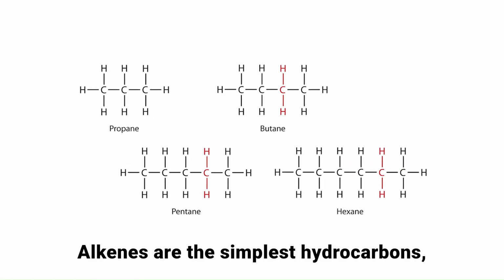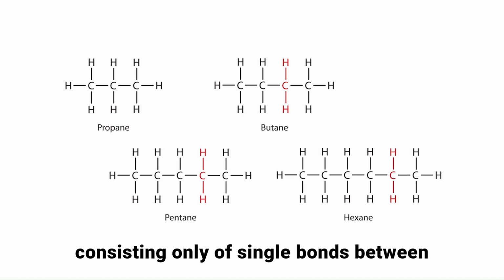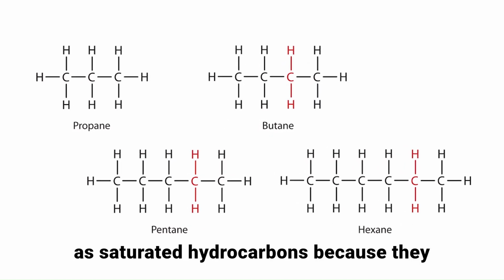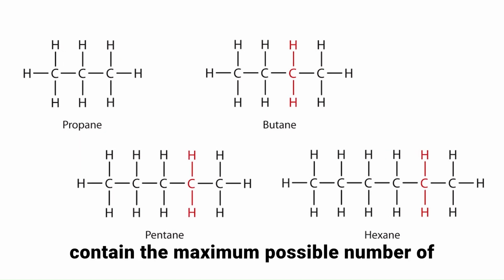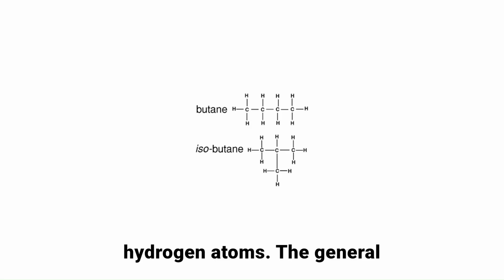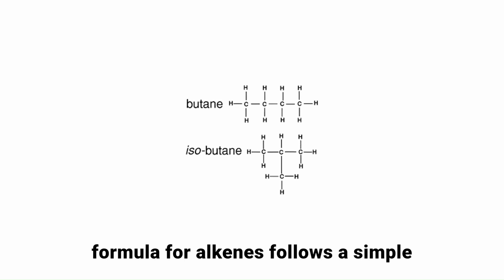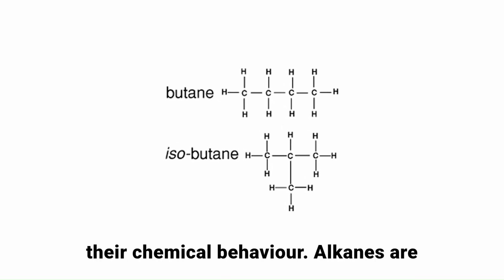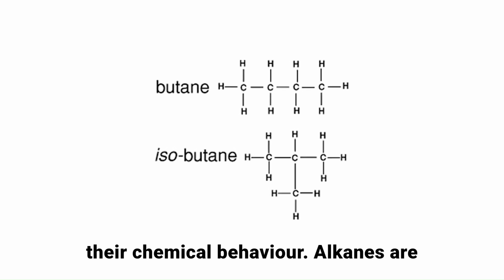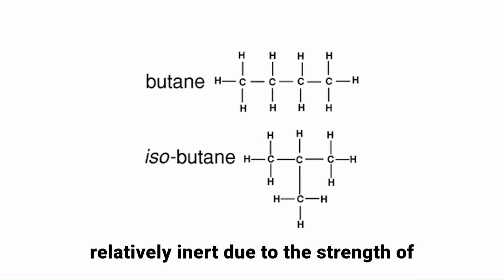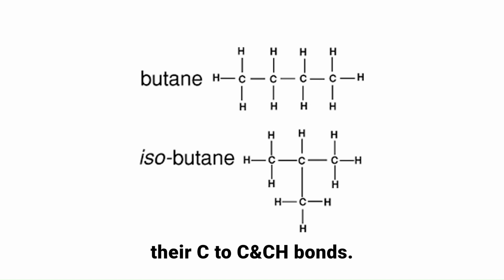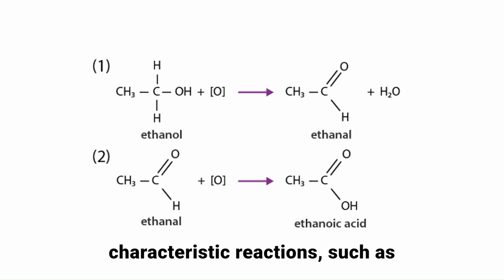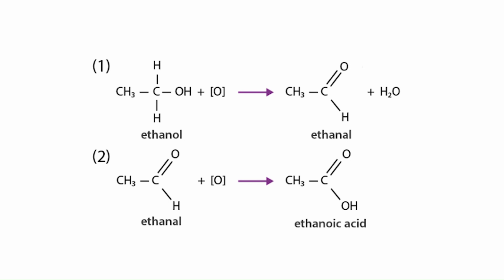Alkanes are the simplest hydrocarbons, consisting only of single bonds between carbon atoms. They are also known as saturated hydrocarbons because they contain the maximum possible number of hydrogen atoms. The general formula for alkanes follows a simple pattern, and their structure influences their chemical behavior. Alkanes are relatively inert due to the strength of their C–C and C–H bonds. However, they do undergo certain characteristic reactions such as combustion and substitution.